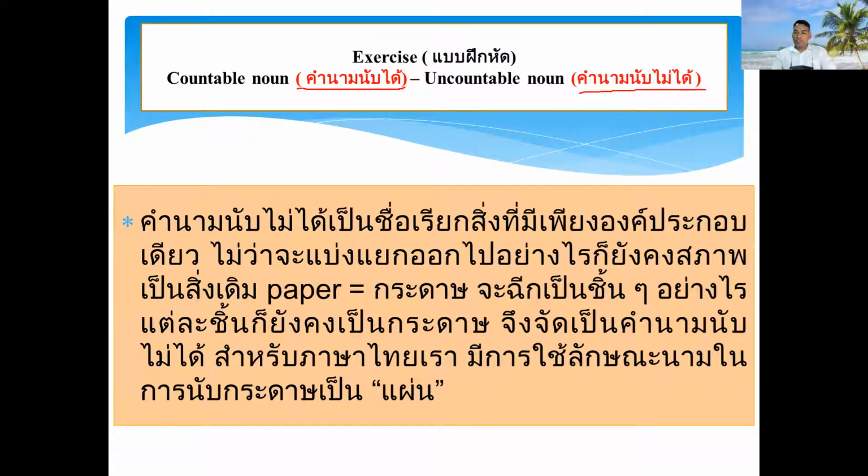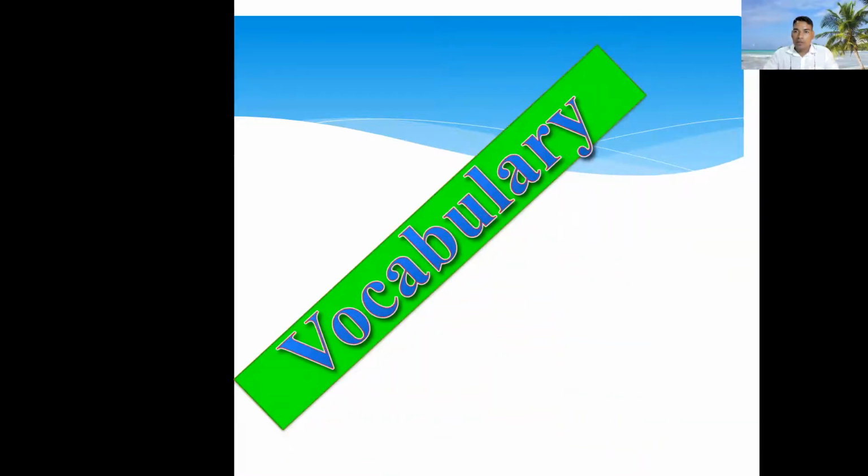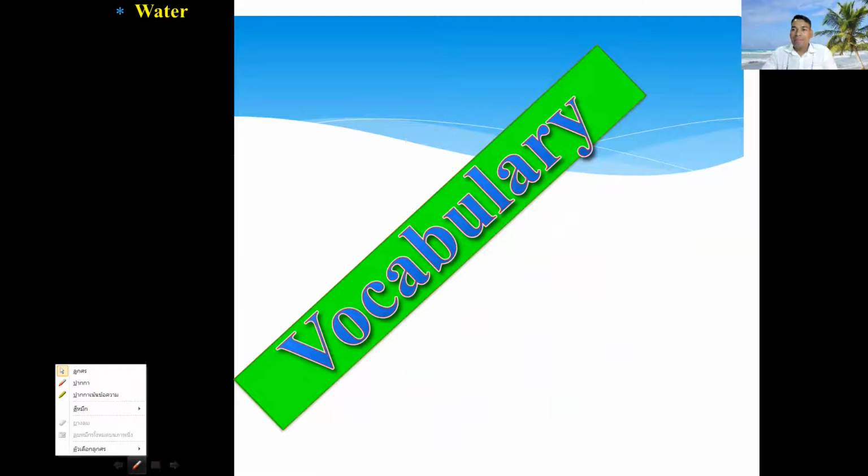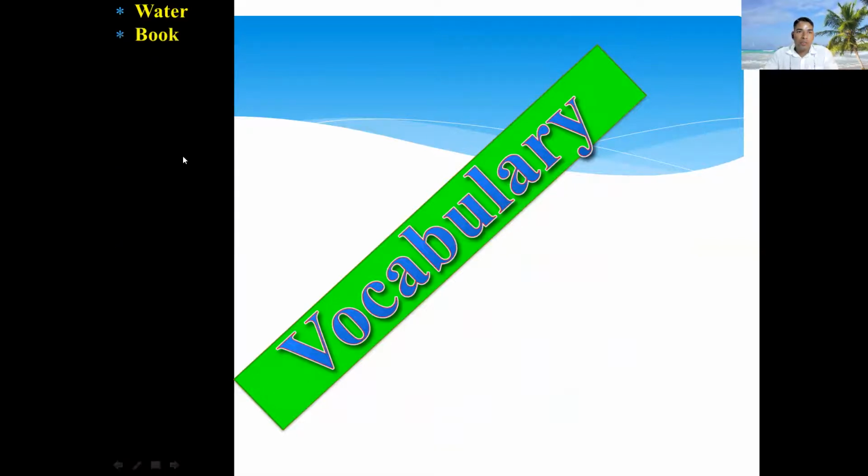Okay, let's go to our next slide and see some pictures and learn the vocabulary first. Then after that we can look at the pictures and decide whether we can count or not count. So number one, you can see here they have written about water. This is vocabulary. Water นับได้ไหม นับไม่ได้ 1 2 3 แบบนั้นไม่ได้ หนังสือนับได้ไหม หนังสือมีกี่อัน 1 อัน 2 อัน 3 อัน นับได้ แต่ว่านับไม่ได้ ก็แสดงว่า this is uncountable noun. We will discuss later. Number 2, book.